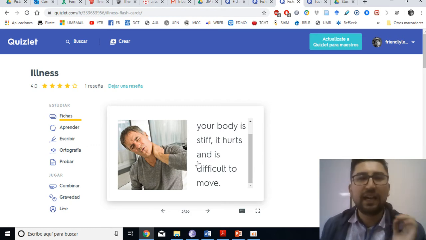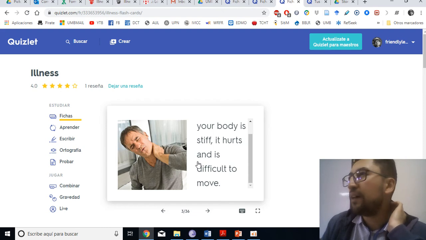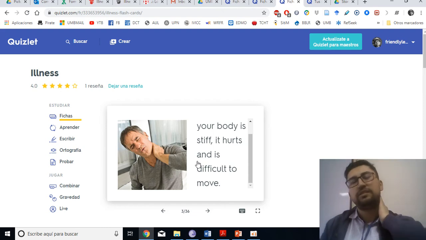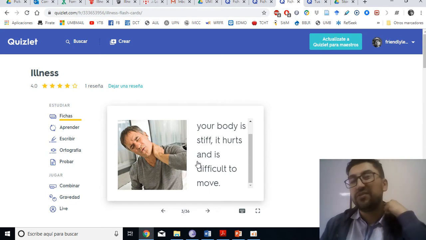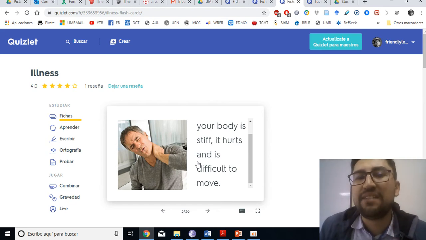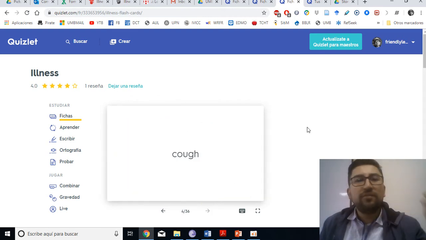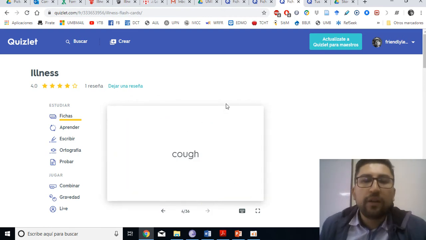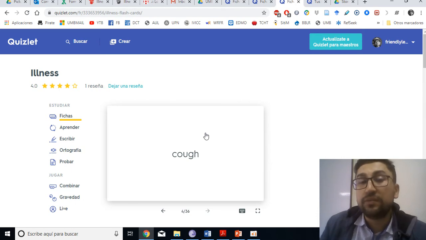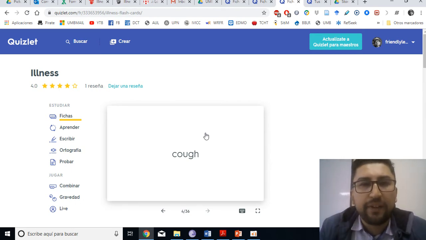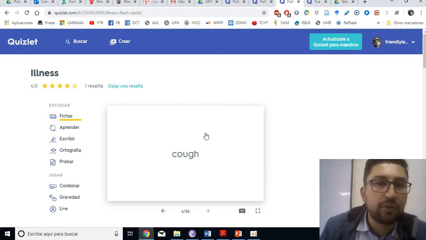And has it happened to you that you have your neck and it hurts and you move and you're like, oh, you move a little and it hurts very much? That's to have stiff neck. Okay, so there's a lot of vocabulary here. What I want you to do is that you follow this vocabulary, and I want you to learn this vocabulary. I want you to practice this vocabulary.